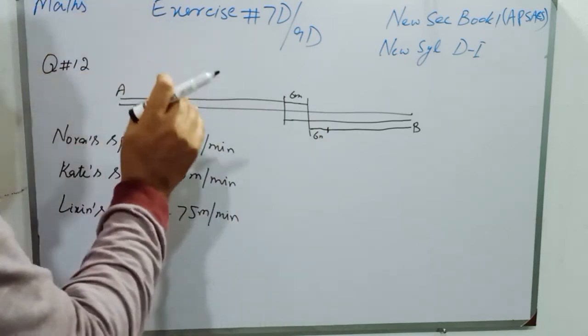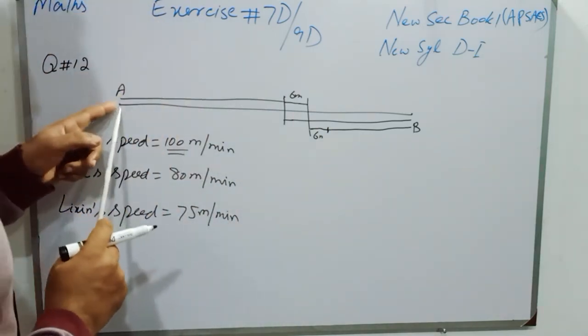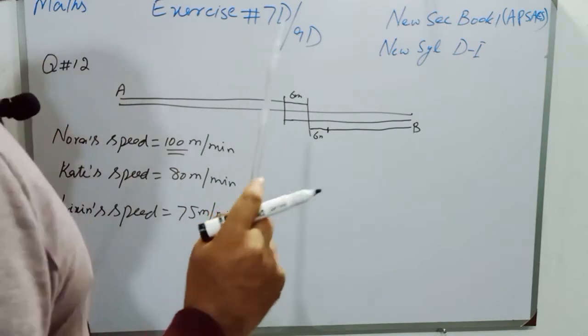So students, we have to find the distance between town A and town B.